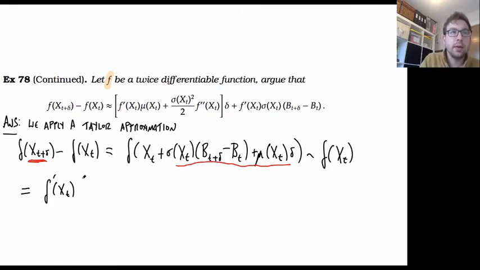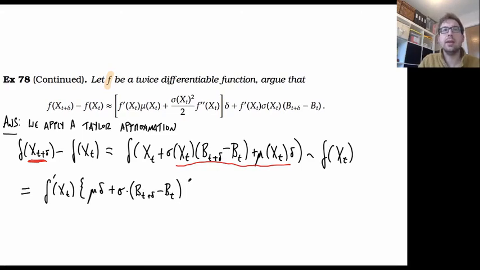At this point I'm going to skip the x of t's in the sigma and the mu, just to make things a little bit shorter. So the error here is going to be mu of delta plus sigma times b of t plus delta minus b of t. That's just this error term here.